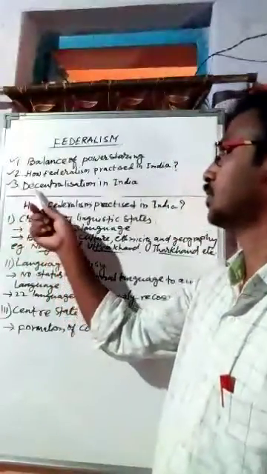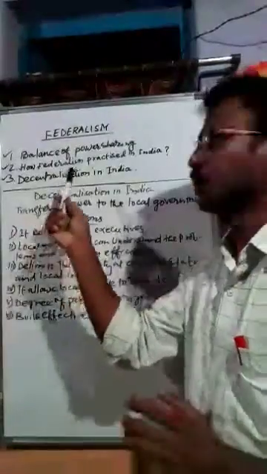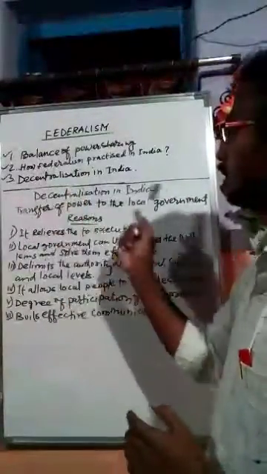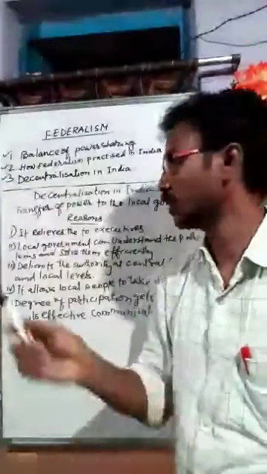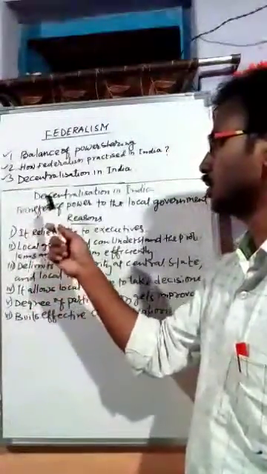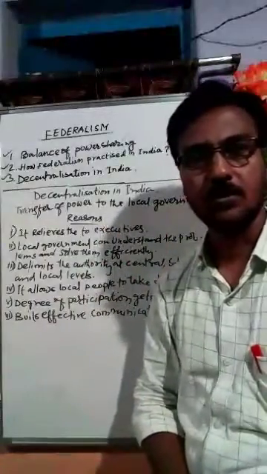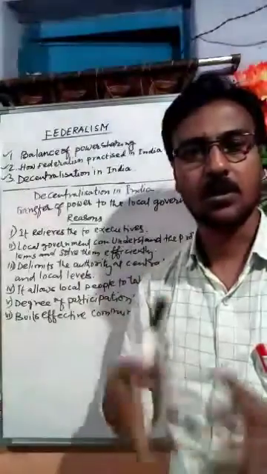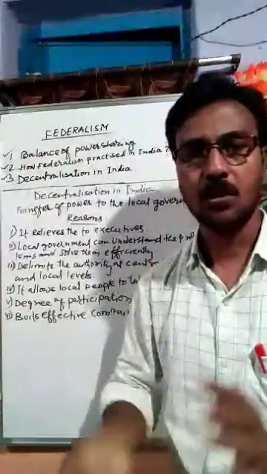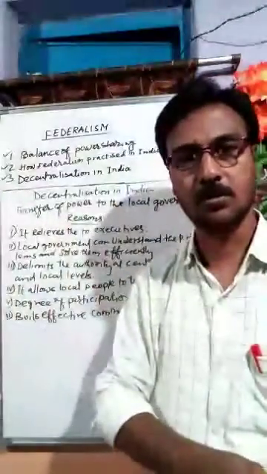Third number, we are going to see decentralization in India. The third thing is decentralization in India. Now, first of all, we have to understand what decentralization is. Decentralization is the transfer of power to the local level of government. Students, we have seen that previously in the unitary system the central government holds the power. Then we have seen the distribution of power between the center and the state governments.